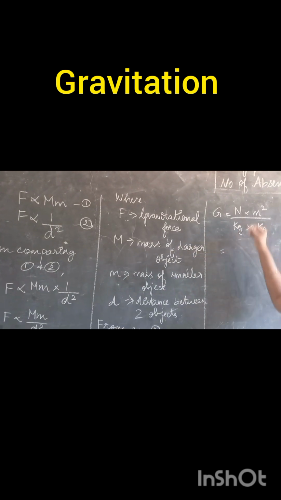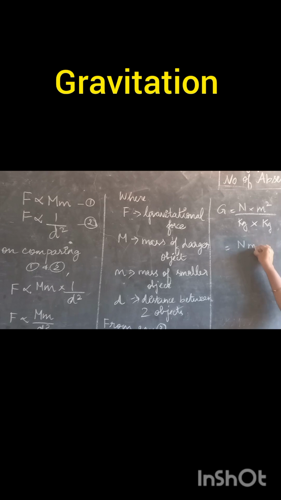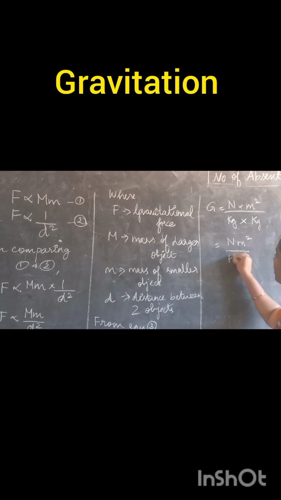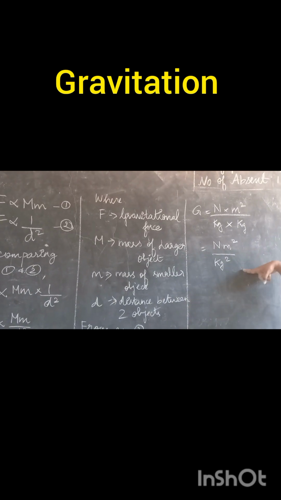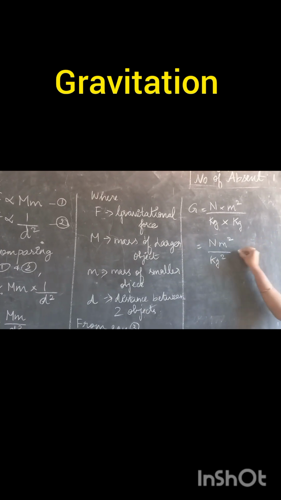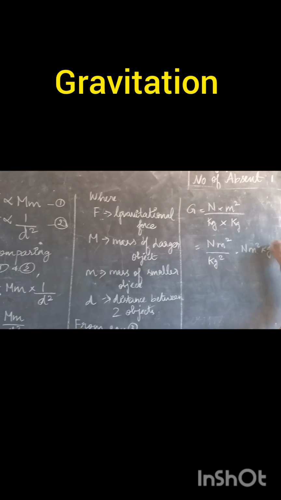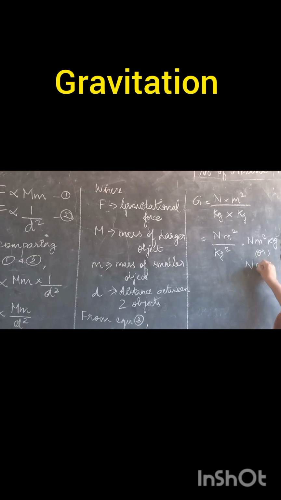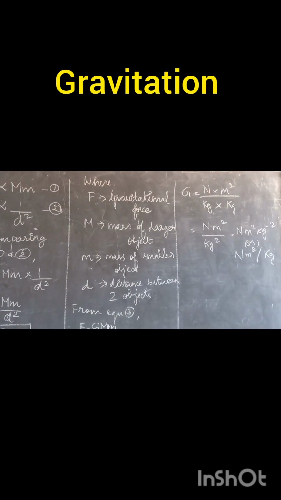Okay. Now what will come? When you multiply Newton into meter square, you will get Newton meter square, and you will get kilogram square in the denominator. When the denominator term goes upward, you will get Newton meter square kilogram to the power minus 2, or else you can write it this way also, Newton meter square per kilogram square. This is also a correct way.